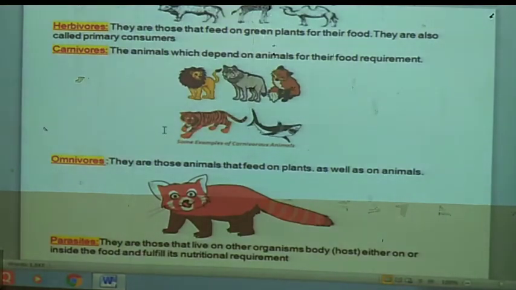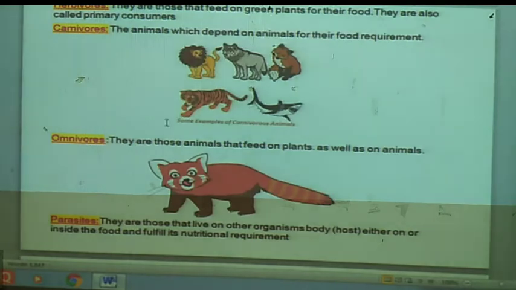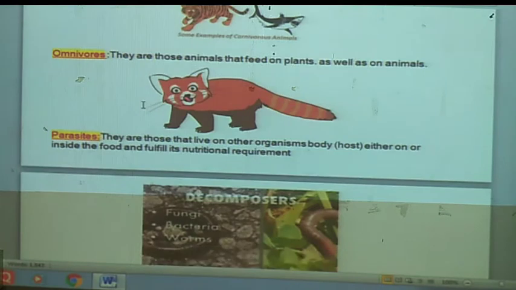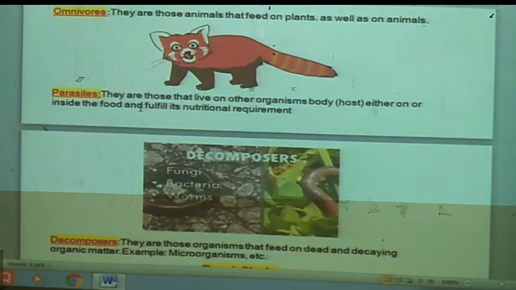In these carnivores, there are two types of consumers, that is secondary consumers and tertiary consumers. The tertiary consumer is also called the top level consumer.